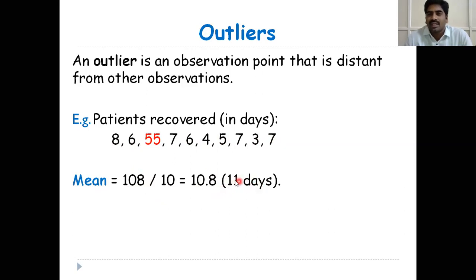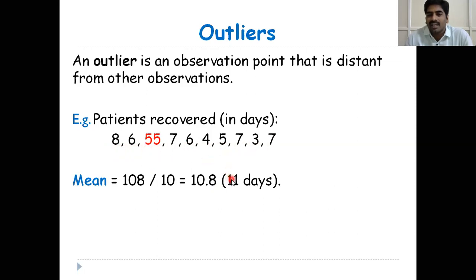What is the inference here? By using the measure of central tendency, mean, we are giving the inference that the patient will take almost 11 days to recover from a particular disease. But please observe, this 11 does not tally with any one of the observations.